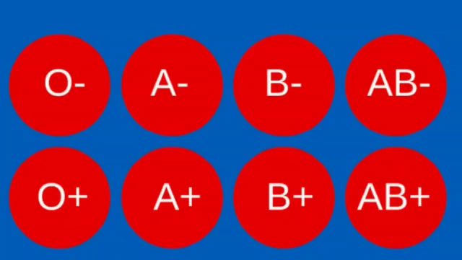So there are 4 types of blood group: A, B, AB and O. It is very important for us to know our blood group, because in case of any accident or any serious injuries, we must be able to tell our blood group. The process of receiving blood is called blood transfusion, and the person who is receiving the blood is called the recipient, whereas the person who is giving or donating the blood is called the donor.